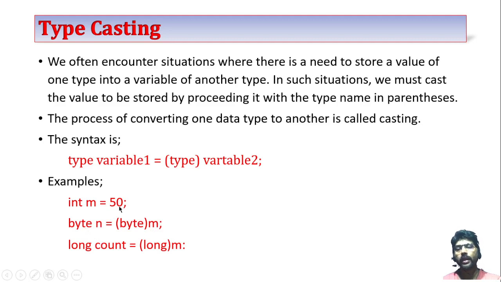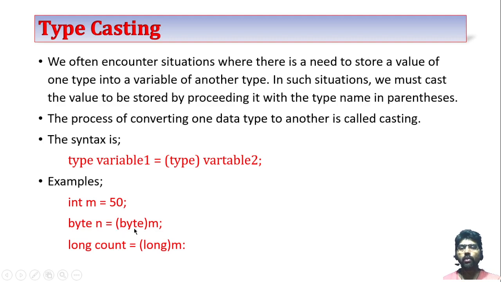Here there is no data loss because 50 is a very small number which can be easily stored in a byte. But if you are storing 500 here and try to store it in a byte, then data loss occurs because byte can store only a value between minus 128 to plus 127. It cannot store 500.